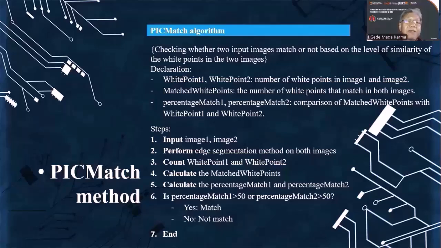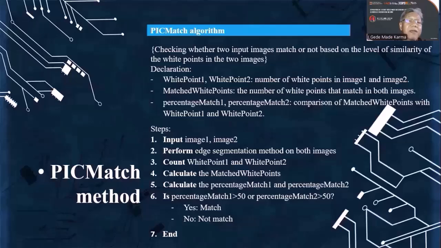PIXMATCH method. This method is used to check whether 2 images match or not based on the level of similarity of the white points in the 2 images. Declaration: white point 1 and white point 2 are the number of white points in image 1 and image 2; match white point is the number of white points that match in both images; percentage match 1 and percentage match 2 are the comparison of matched white points with white point 1 and white point 2.